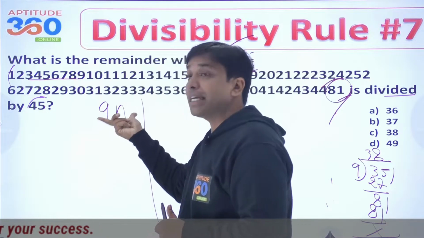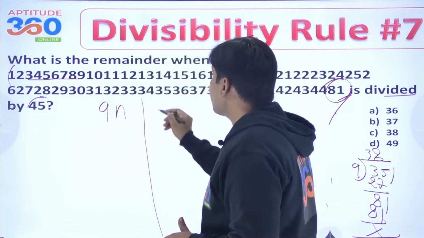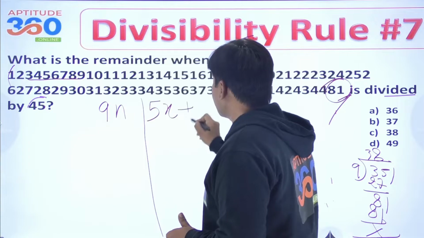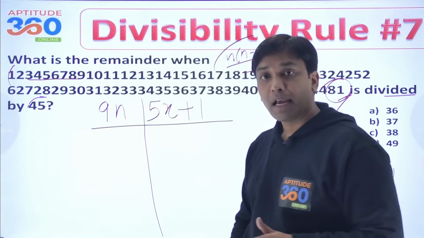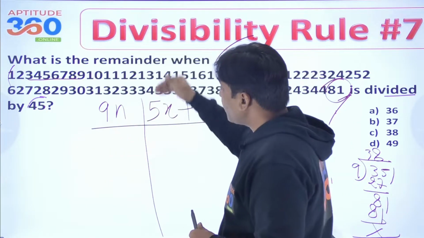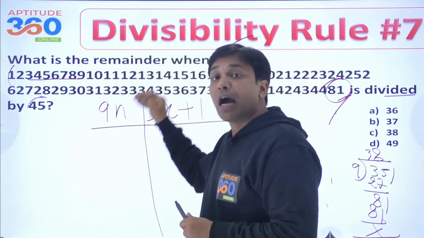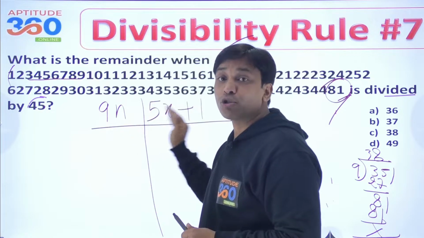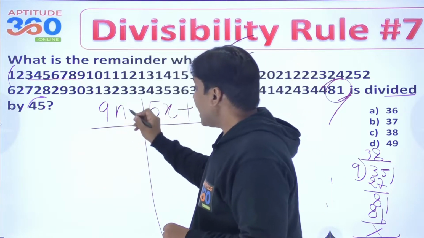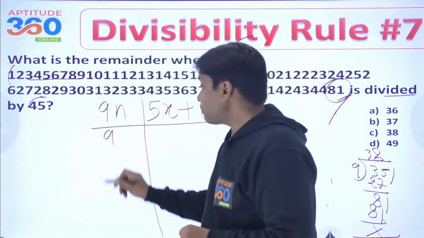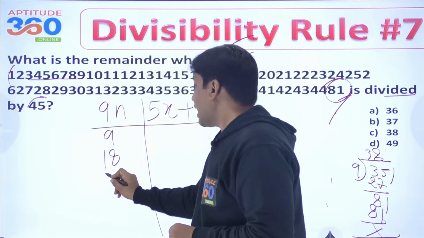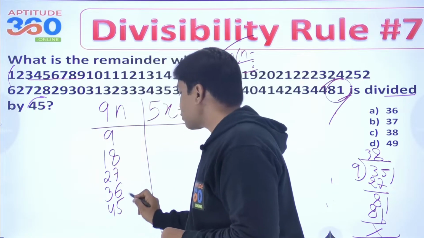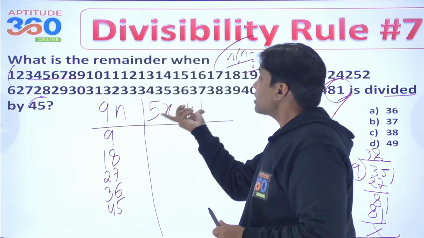तो इसका मतलब क्या है कि ये 9 का मल्टीपल ही तो है, और जब आप इसको 5 से डिवाइड करते हो, मान लो कुछ x लिख लिया, and that remainder has to be 1. Is that okay? So now what is that we should be doing? Through the hit and trial method, I should be finding out which is the first number that actually follows these two patterns. So if I put n as 1, I get 9. If I put n as 2, that is 18, and then 27, and then 36, and then 45, and so on.